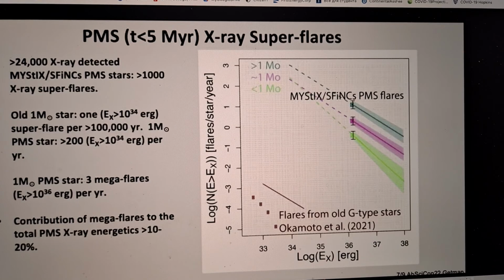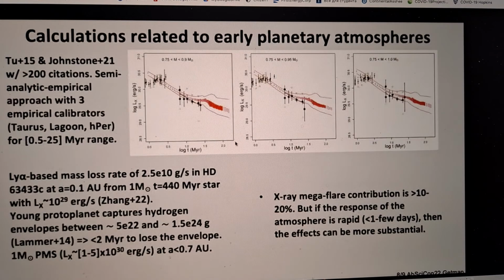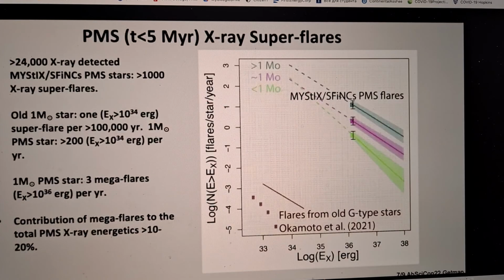Hi, Elsie. So you're asking a question about an age of 10, 20 million years, that sort of age? Yeah, post-gas dissipation. Because before that, your exoplanets are nicely embedded in the gas disk and they're shielded. Right. That's true. The problem is that so far we've analyzed flares from very young pre-main sequence stars with ages less than 5 million years. It's our future work.